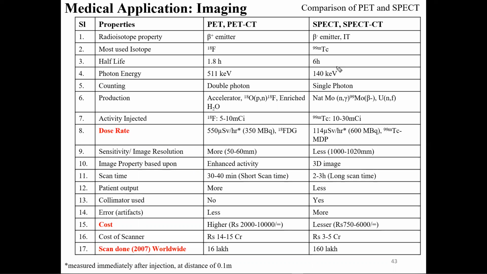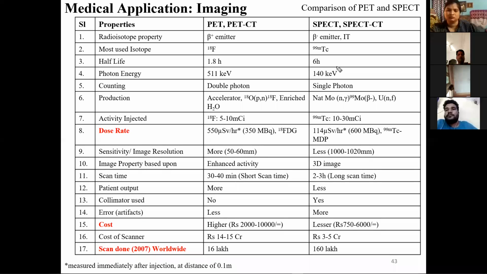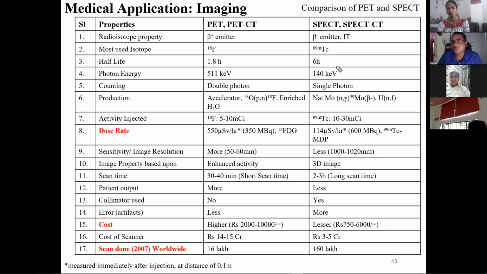And the PET scanners are also costly compared to the SPECT scanner, because it is a 360-degree angle where you have to put the detector. But in this case, there is only one detector, which only rotates around the patient. Because of that, the cost is less.